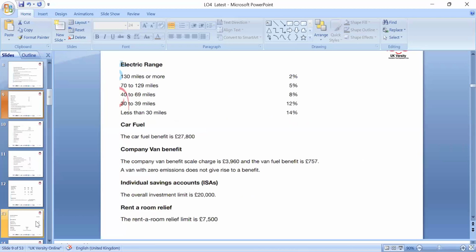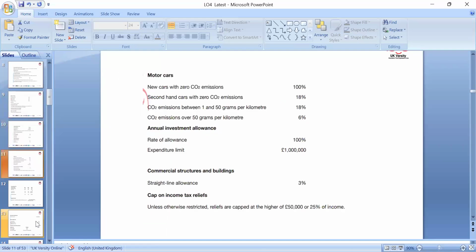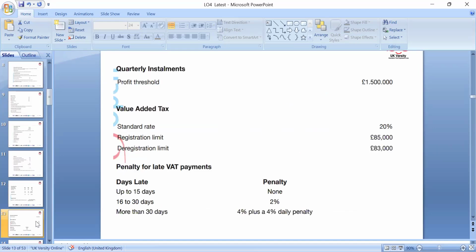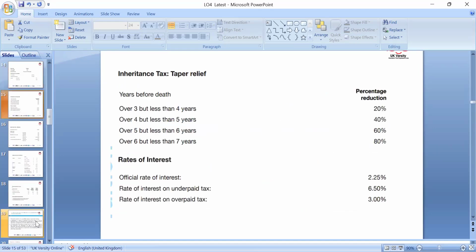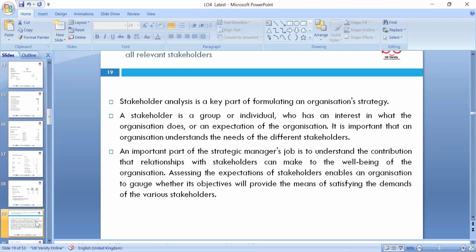You also have to look at mileage, where we can claim 45 pence for the first 10,000 miles and 25 pence beyond 10,000. We discussed the main pool in the previous lesson, as well as marginal relief, inheritance tax, capital gains tax and national insurance. Okay, today of course we are looking at stakeholders.